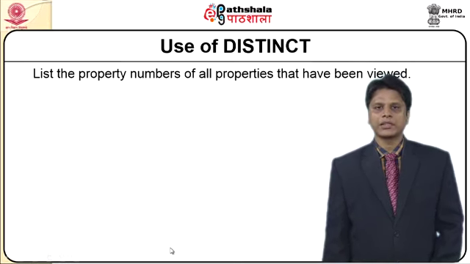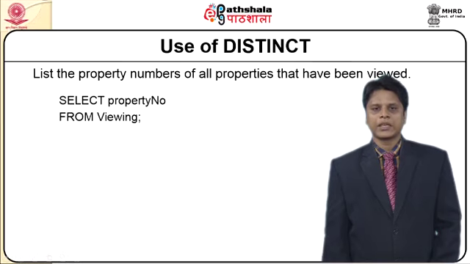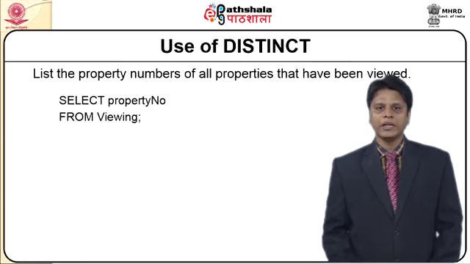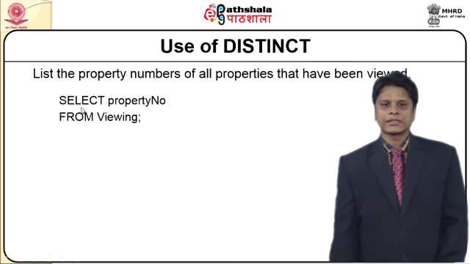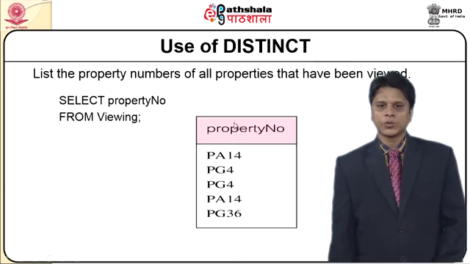How to use this distinct value? List the property numbers of all properties that have been viewed. Here I am very specific that I need only the property number. It should be distinct enough to list only property numbers. Select property number from viewing will list only that column.